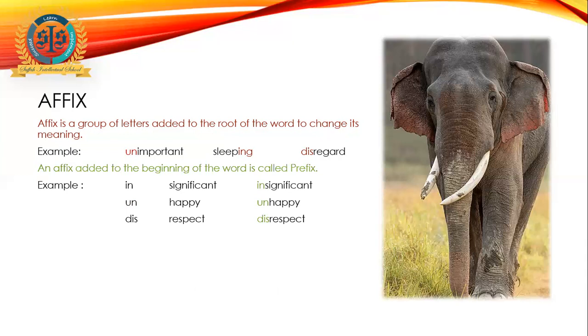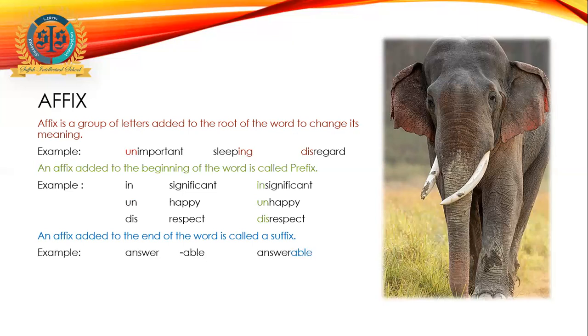Now, if you see significant, insignificant, happy, unhappy, respect, disrespect, they have opposite meanings. So they are changing the meaning of it. Then an affix added to the end of the word is called suffix. When you add a group of letters at the end of a word, it is called suffix. For example, answer and able joined together make answerable. Ry is added to brave at the end, so it becomes bravery. Ful is added to care, it becomes careful.